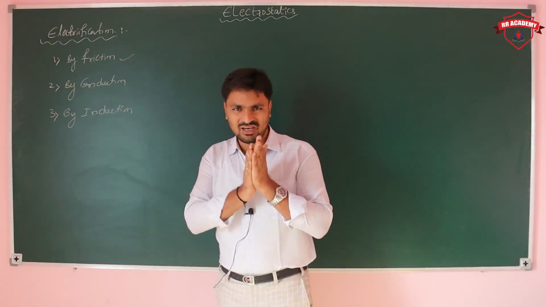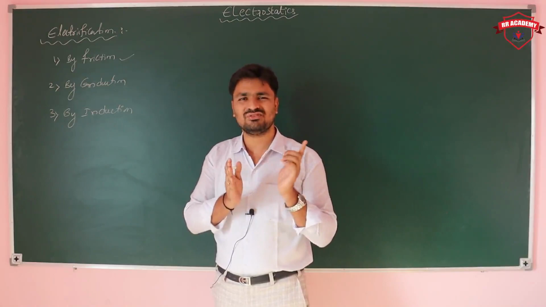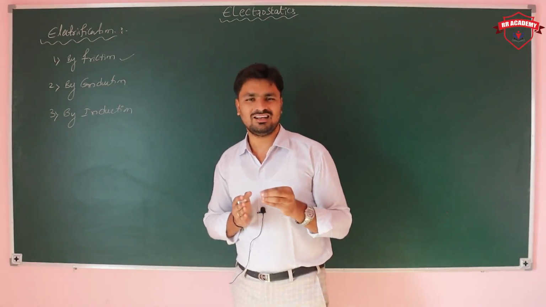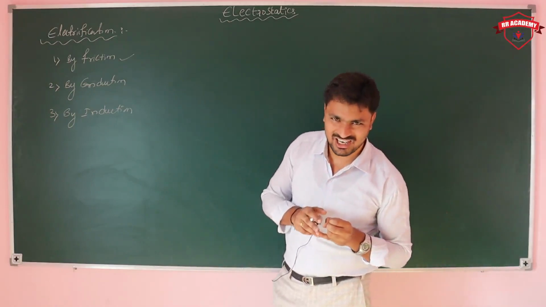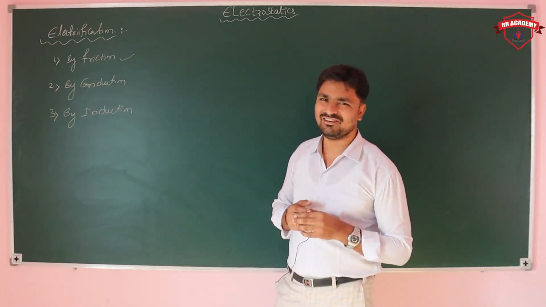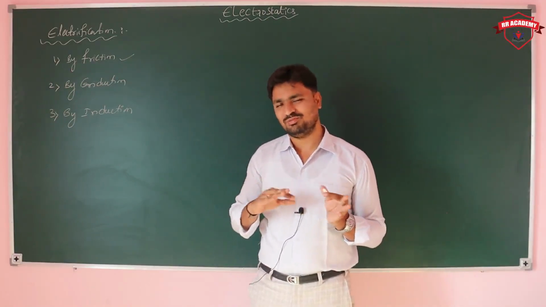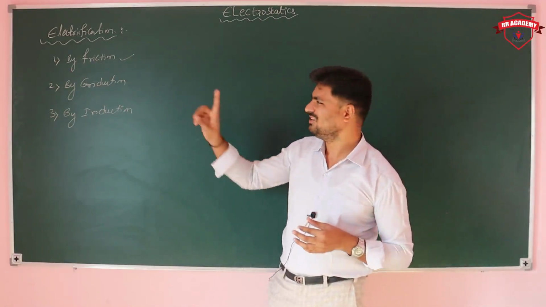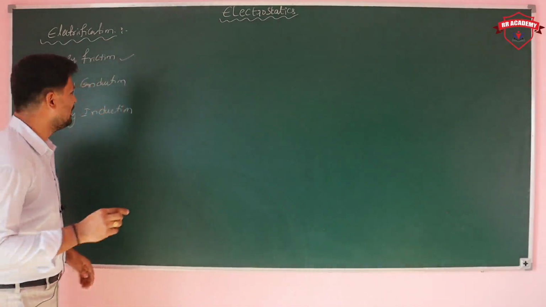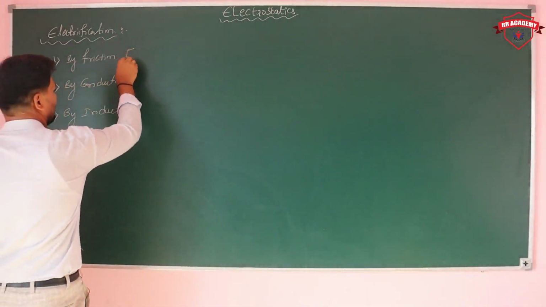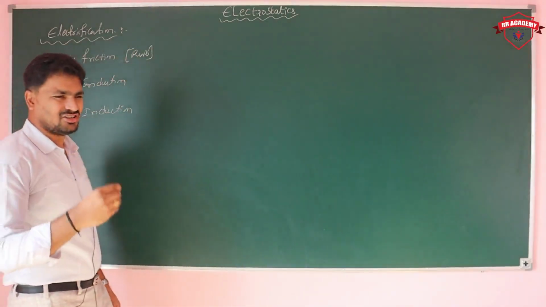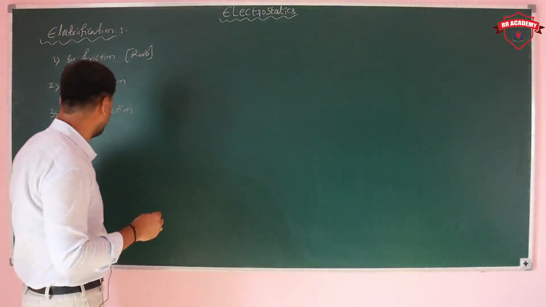By rubbing, the free electrons transfer from one body to another. The body which lost electrons becomes positively charged, and the body which gains electrons becomes negatively charged.